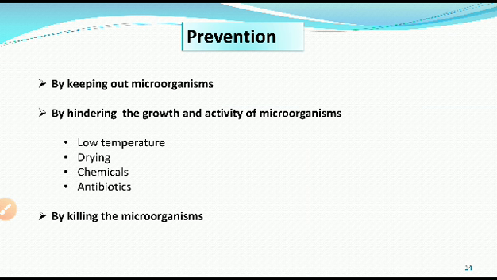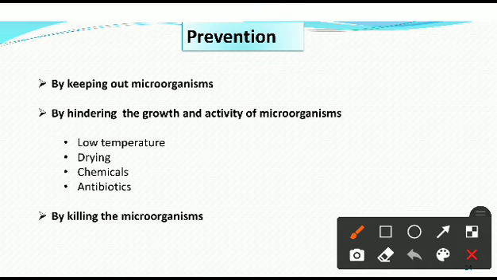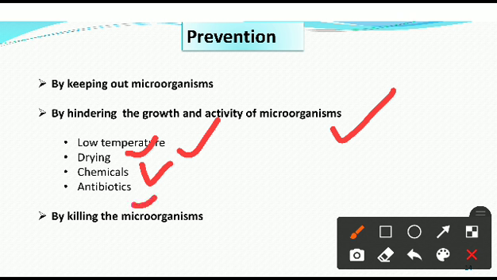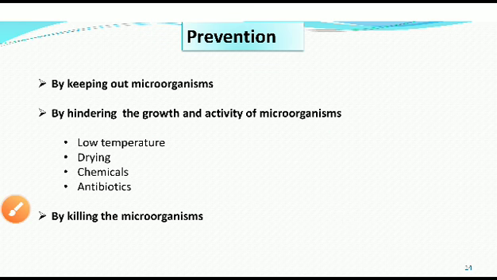Next, that is the prevention. How to prevent the spoiling of food? First, by keeping out the microorganisms. Next, by hindering the growth and activity of the microorganisms. How can it be hindered? By low temperature: keep the food at a low temperature in a freezer. Drying the food, applying some chemicals, and also some antibiotics. Also, we prevent the deterioration of food by killing the microorganisms.